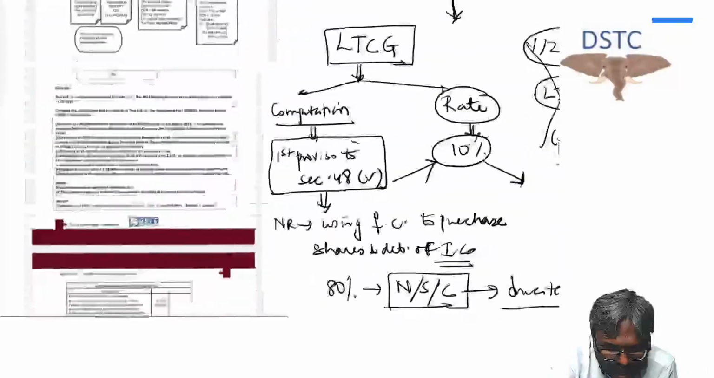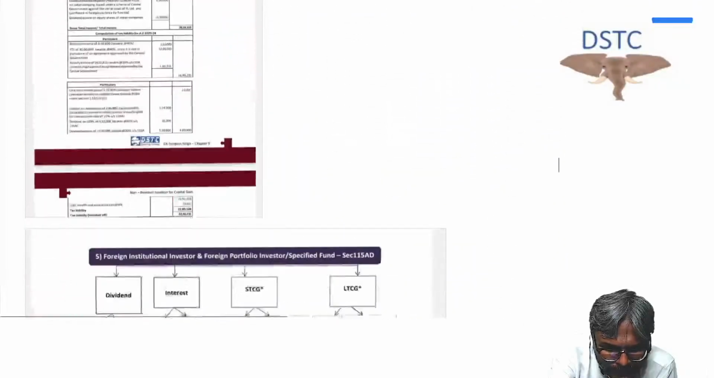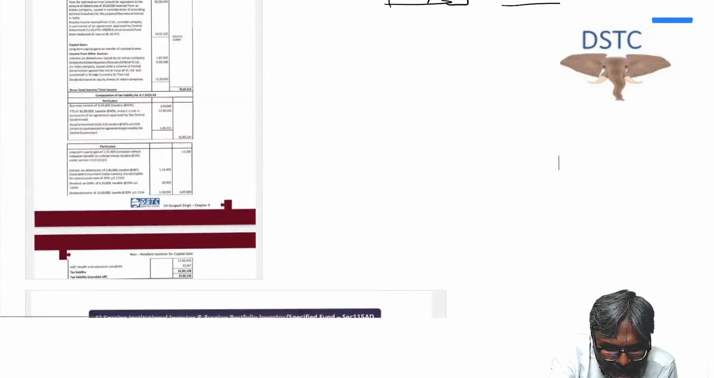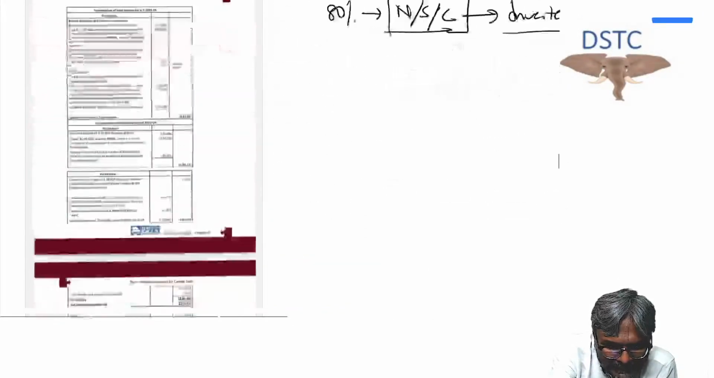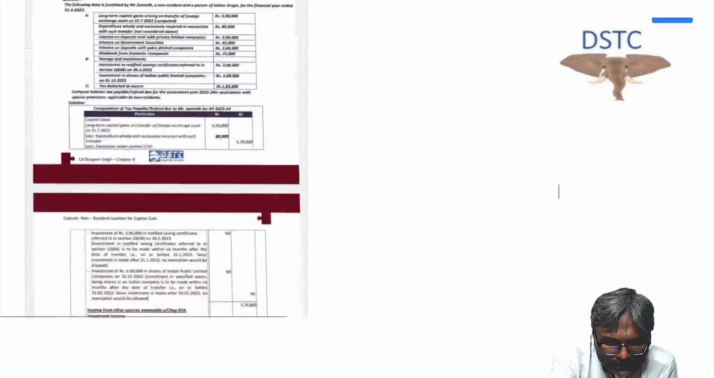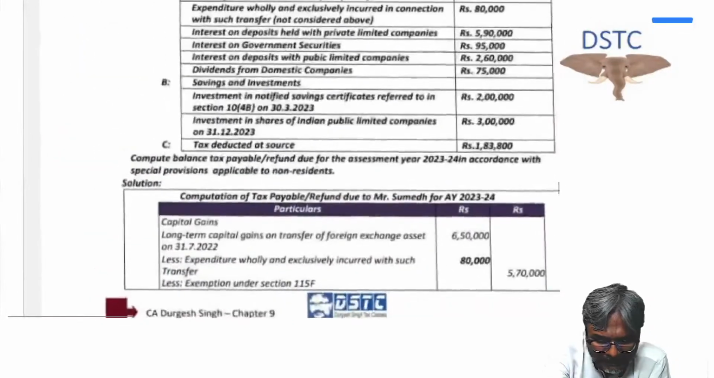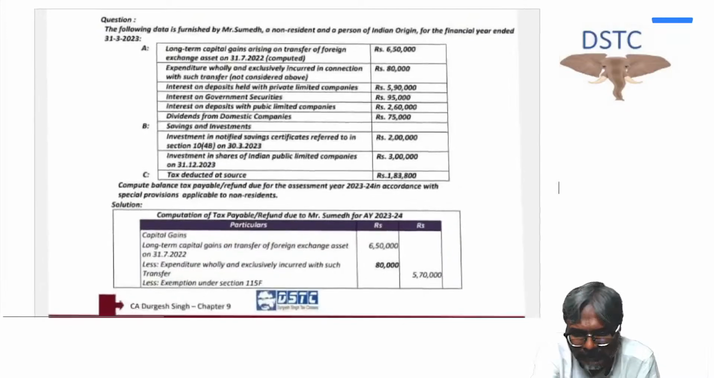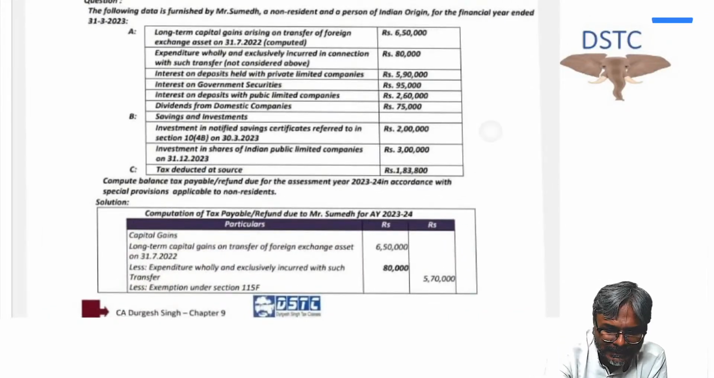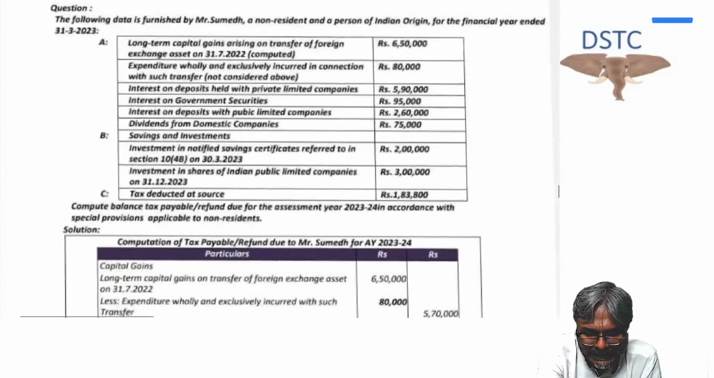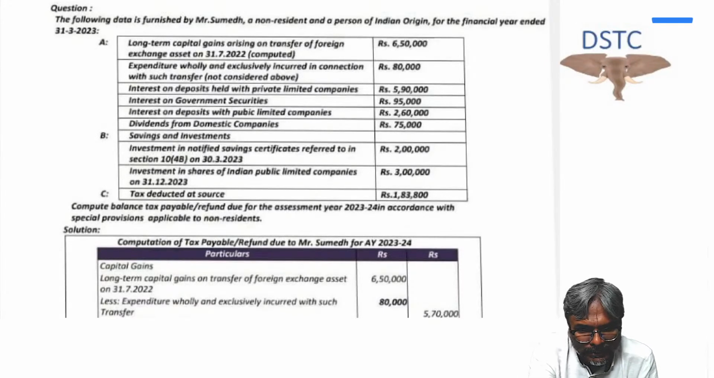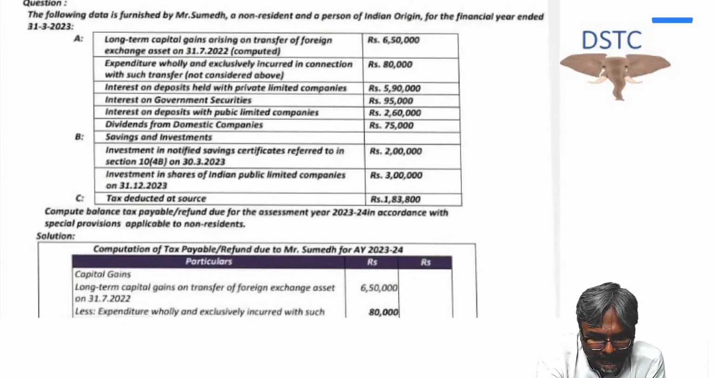Now see how the build up is there. This is the old question of the ICAI which they have already given to us. So let's quickly run through this old question of the ICAI. The PDF already has been shared, students, so I have directly picked up this practical question. Let's have a look over here, students. The following data is furnished to Mr. Sumed, a non-resident and a person of Indian origin.